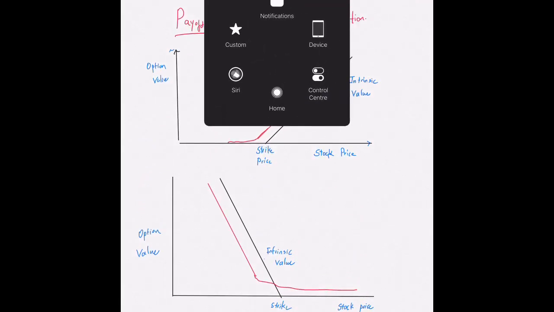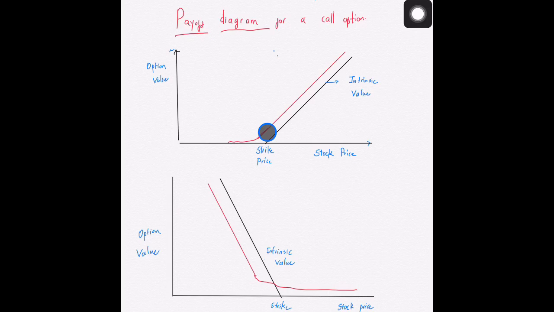Now the payoff diagrams. In the previous case, we had seen how the payoff would be as a function of the strike price. Let us see how the option value is a function of the stock price. The intrinsic value is the payoff function, assuming that the stock price today is going to be the stock price at expiry. So that's why the intrinsic value is going to be a straight line.